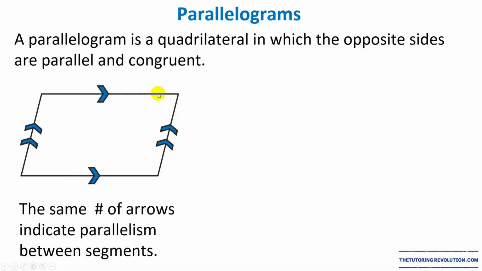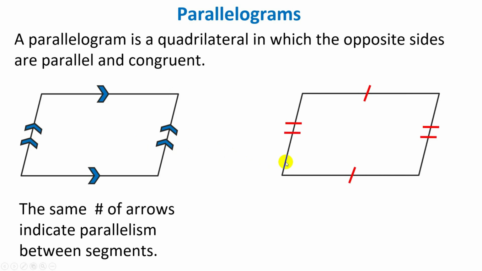So this side here and this side here of the parallelogram are going to be parallel to each other because each one has 1 arrow, and this side here and this side here are also parallel to each other because each one has 2 arrows.